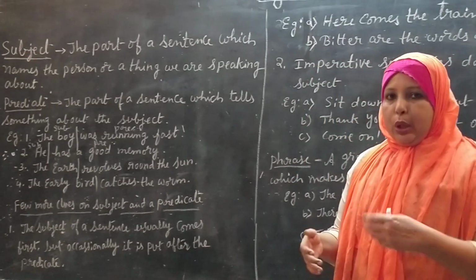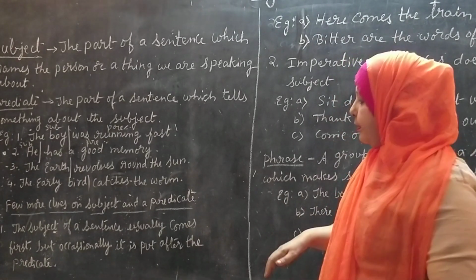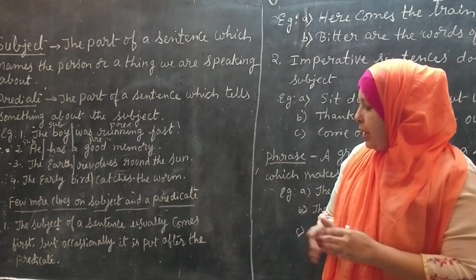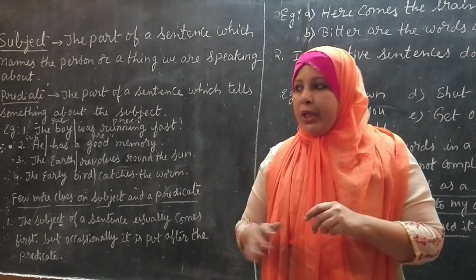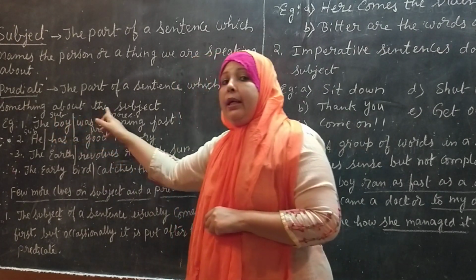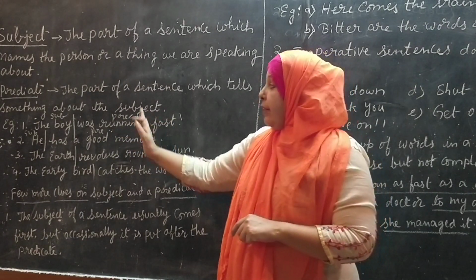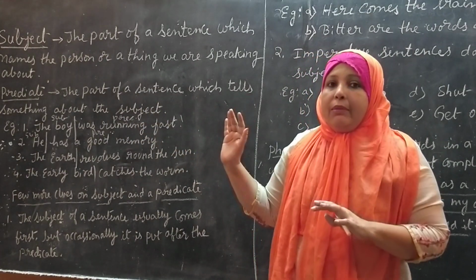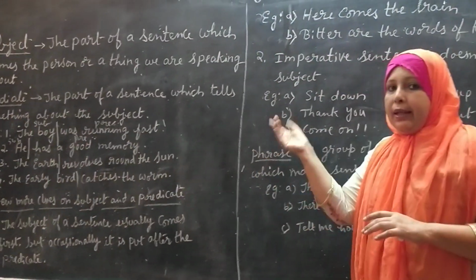Now, a few more clues are there where we need to know about the subject and predicate. A subject of a sentence usually comes first, but occasionally it is put after the predicate. We are talking about the subject later. Sometimes the predicate will come first and the subject will come at the end of the sentence.